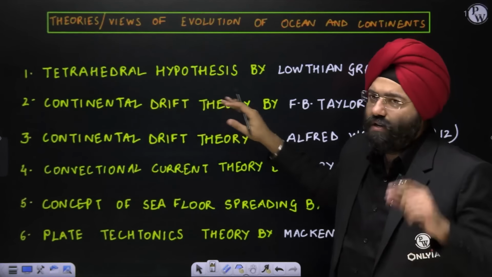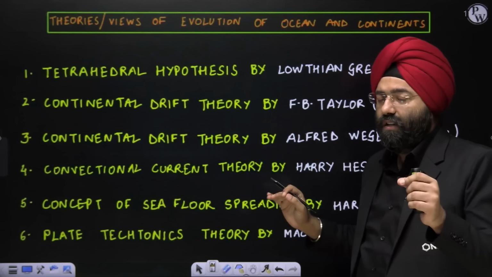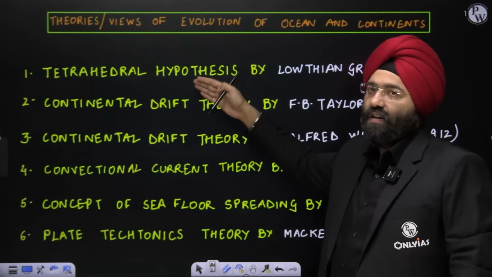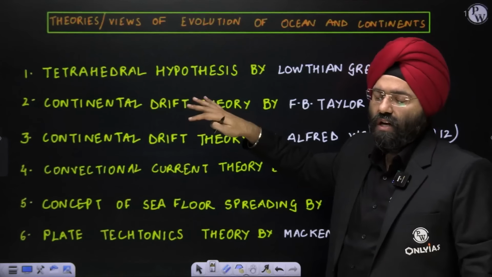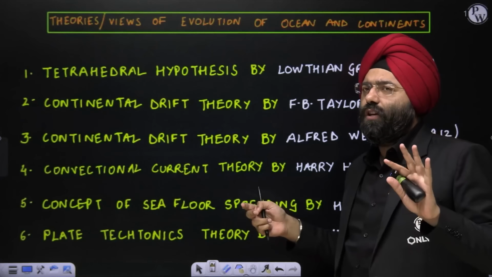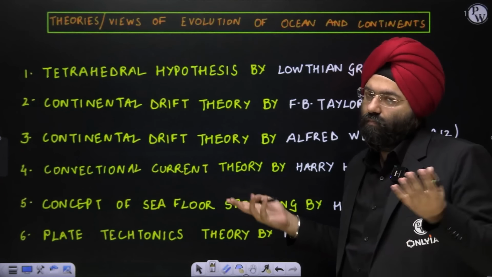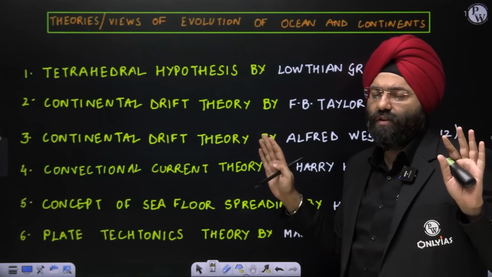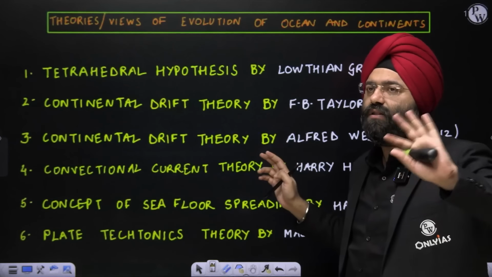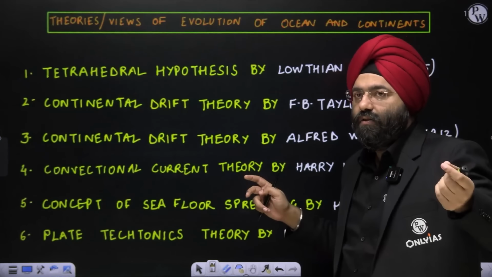Then you have the continental drift theory by Taylor. Please remember, there are 2 continental drift theories. Before Wegener, which you read, Taylor had given the theory. So you should be aware of that also. It's quite possible that in the examination they might ask you to give the continental drift theory by Taylor, because nowadays in general studies also they are asking such questions. Continental drift theory of Wegener has been asked repeatedly. Give the evidences also. That is also covered here.